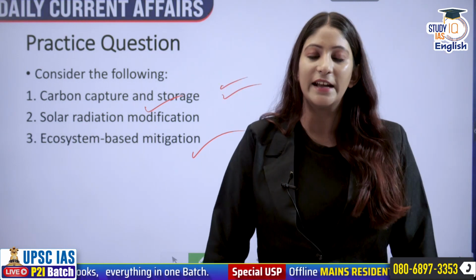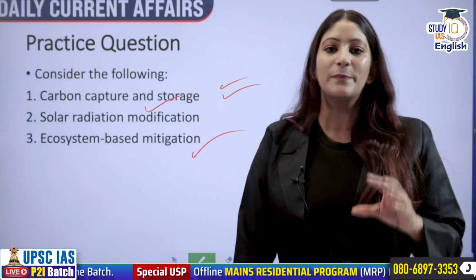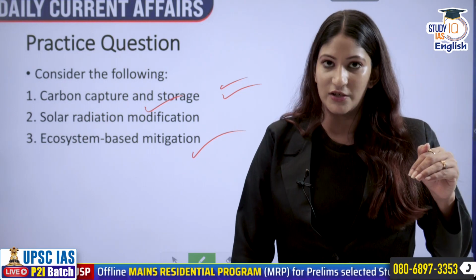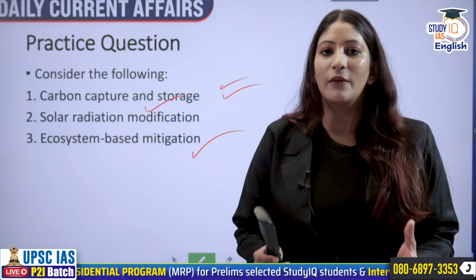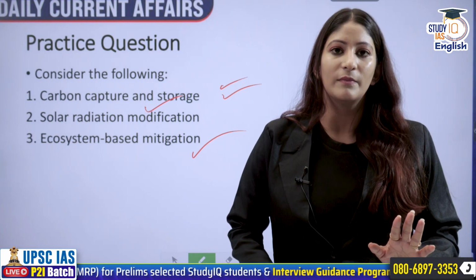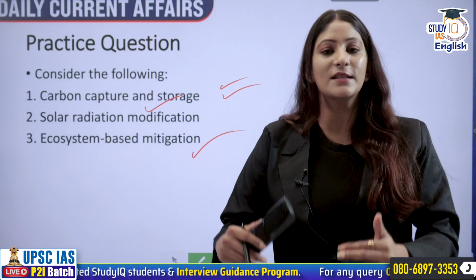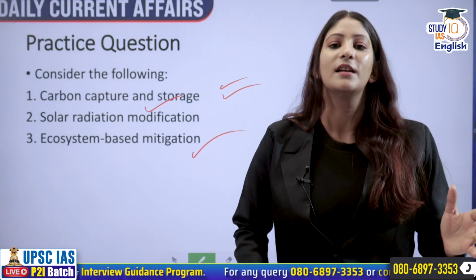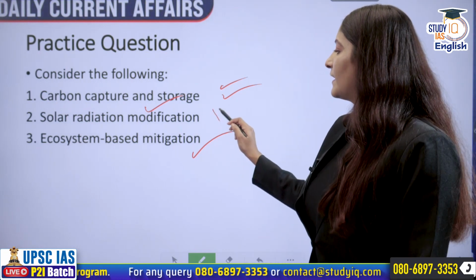Second is solar radiation modification. Solar radiation modification is a process in which I will sprinkle some material in the atmosphere in such a manner that the solar radiations do not reach the earth properly or they are reflected back, so that the temperature of the earth doesn't rise. Am I removing carbon here? No, because my concept was to remove the excessive carbon that has already been emitted. Here carbon is not being emitted. I am reducing the solar radiation reaching the surface of the earth. So second is not a technique for it.